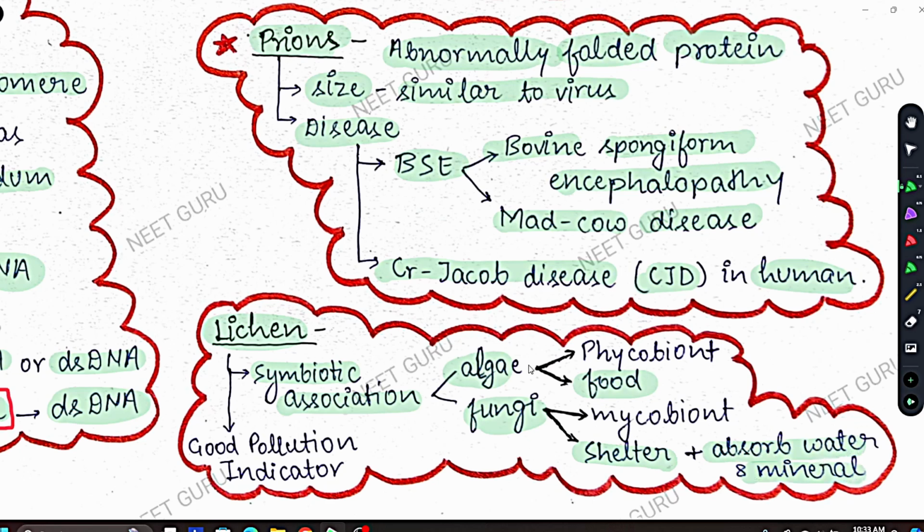Now the algal component, or the algae in a lichen, is called the phycobiont component, and the fungi in the lichen is called the mycobiont component. Fungi is mycobiont, algae is phycobiont. Lichens are good pollution indicators. They do not grow in areas which are polluted. So this was the last line in our mind map.